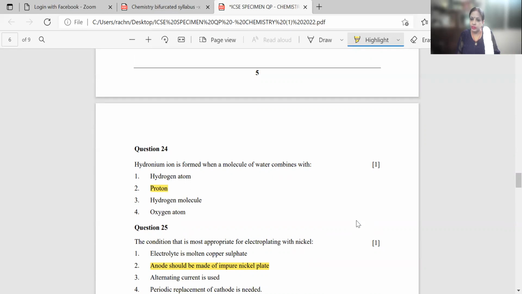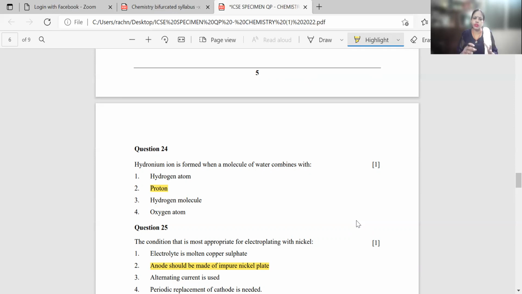And I have discussed that ammonium ion is what? NH3 plus H plus ion. Your hydronium ion is water plus H plus ion. And H plus ion is nothing but a proton. So here they are saying hydronium ion is formed when a molecule of water combines with.